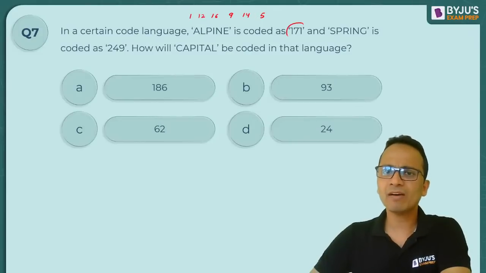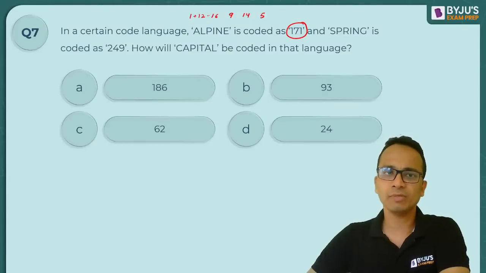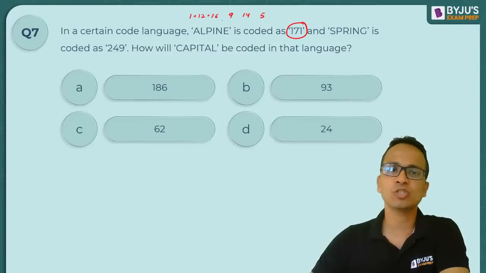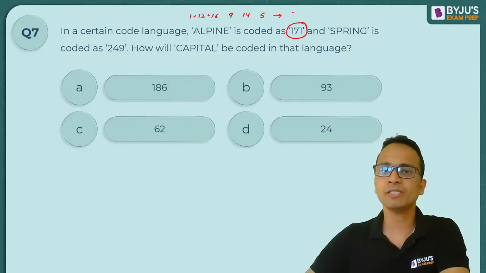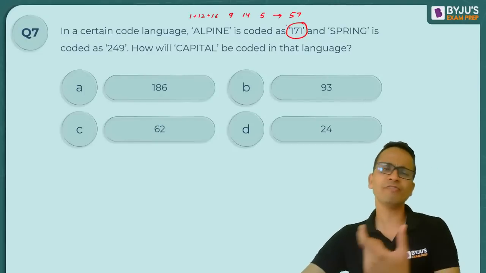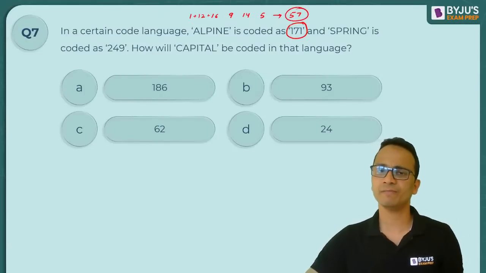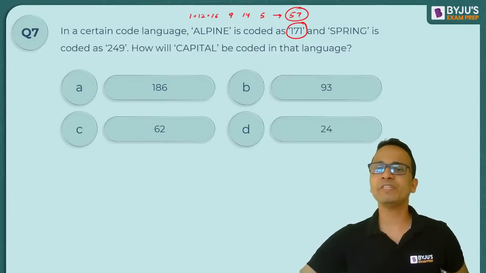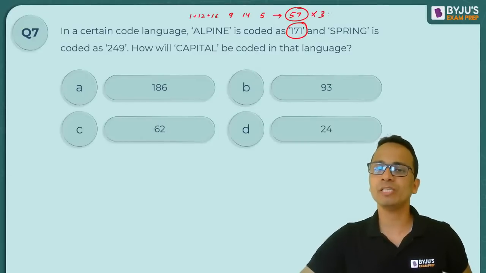Since they have written a single number 171 for this, I try to add all these numbers. 1 plus 12 is 13, 13 plus 16 is 29, 38, 52, and 5 is 57. So the sum here is 57. Now try to establish the relation of 171 with 57. I can clearly see that 57 multiplied by 3 is equal to 171.